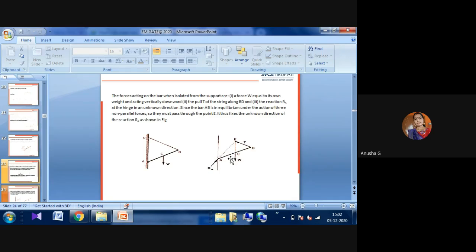If this fixes the unknown direction, then the reaction RA is shown in the figure. Based on this condition, we have a wall, we keep one rod AB, and then we move the rod AB. Whenever the rod AB is moving, there will be some load acting on it, due to which there will be some gravitational force, and another force also, as we observe here.